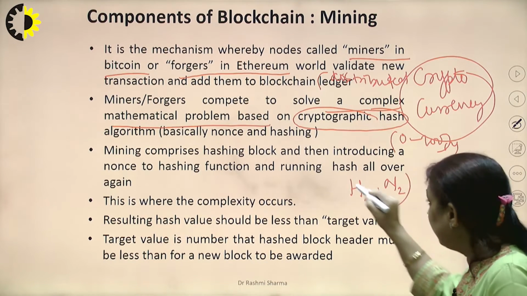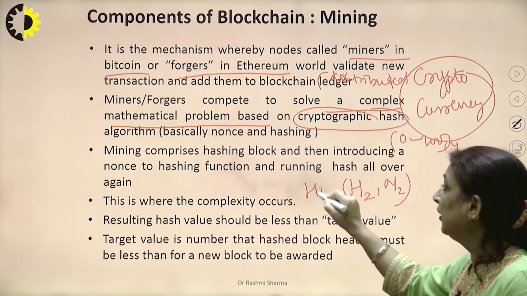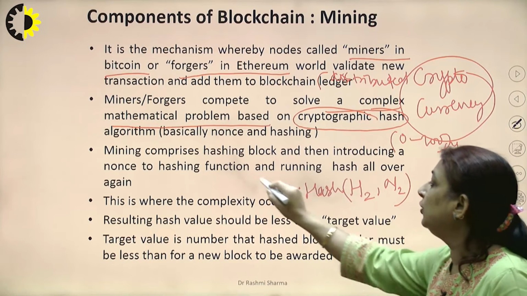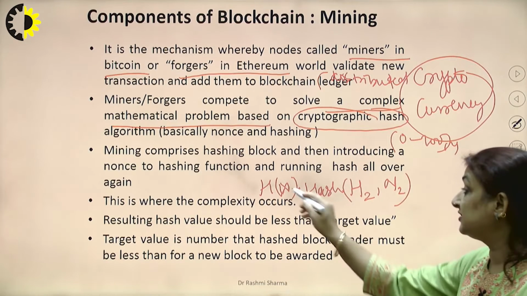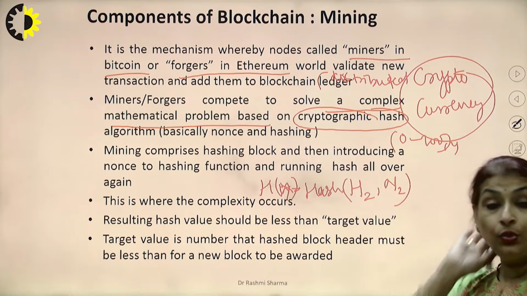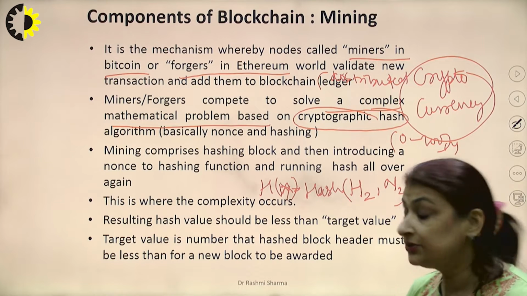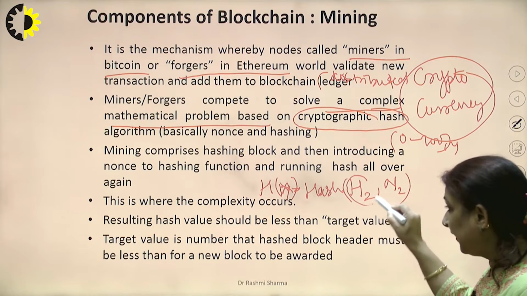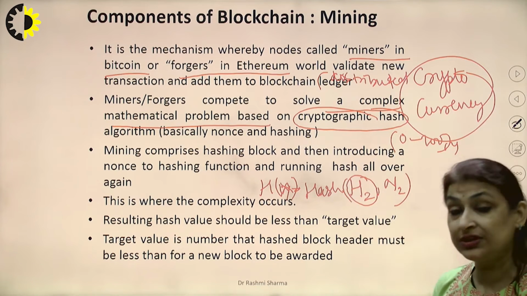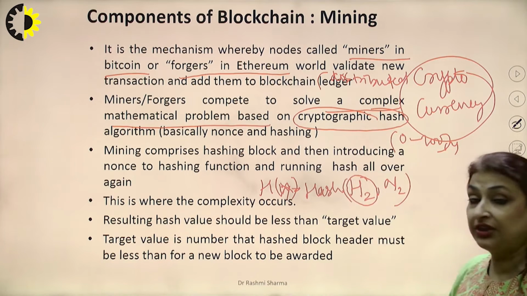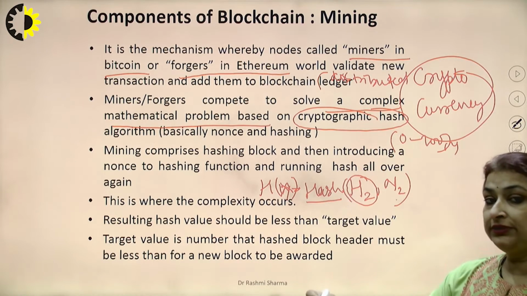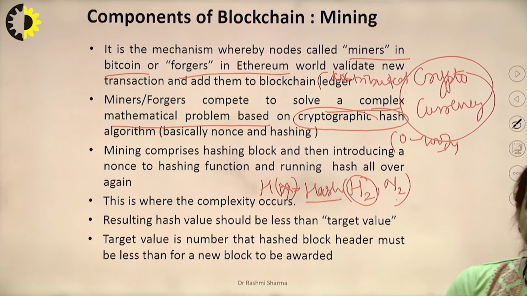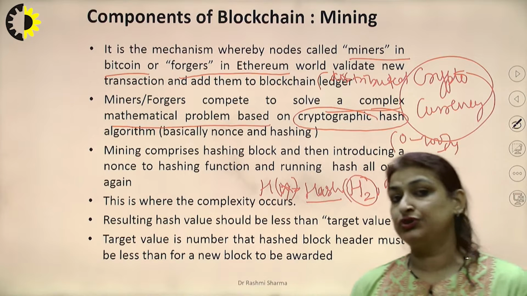Again we use a hash function and generate a new hash key for this message. The message is X. I am generating a new hash key for message X, for which we previously generated a hash value H2 using the cryptographic hash function. With the nonce, we again use the hash value and generate a new hash value which is sent by the miners or forgers to everybody.